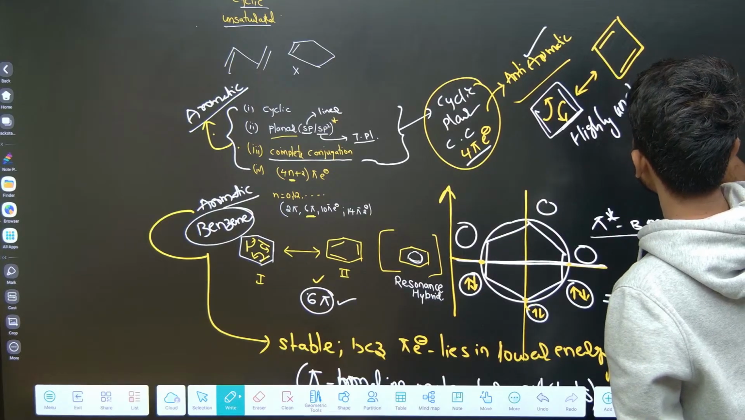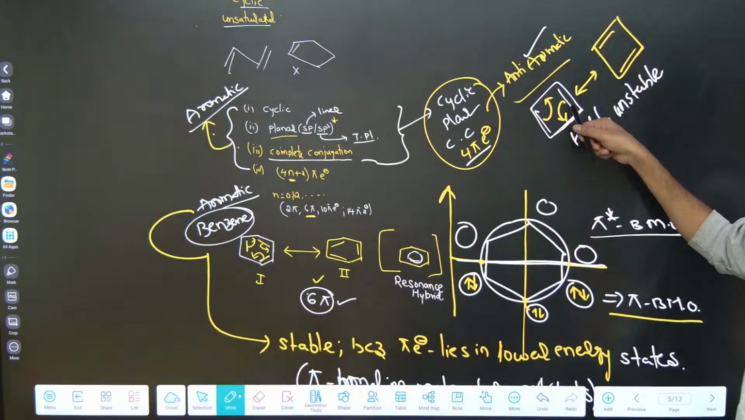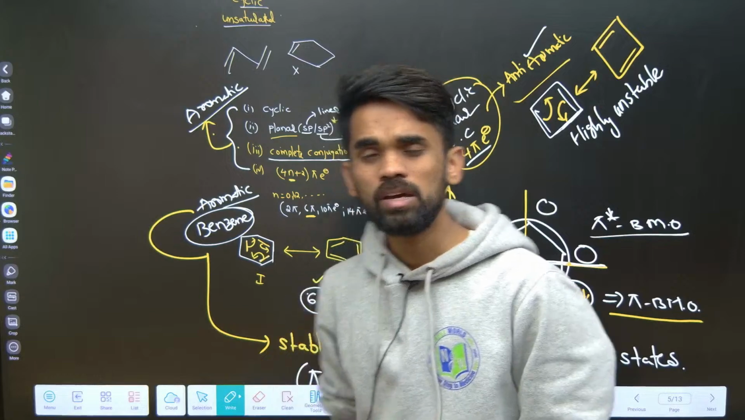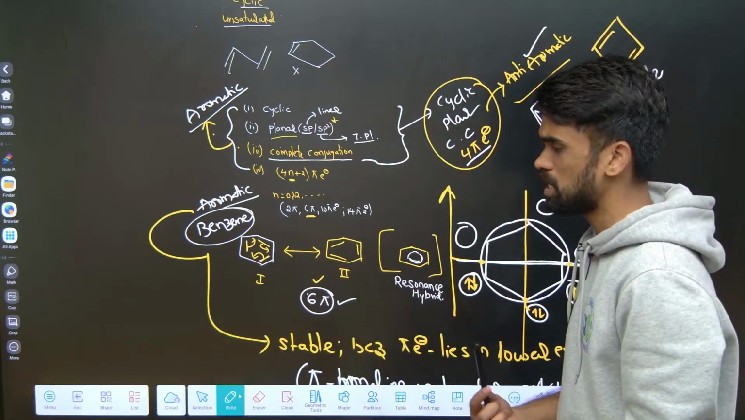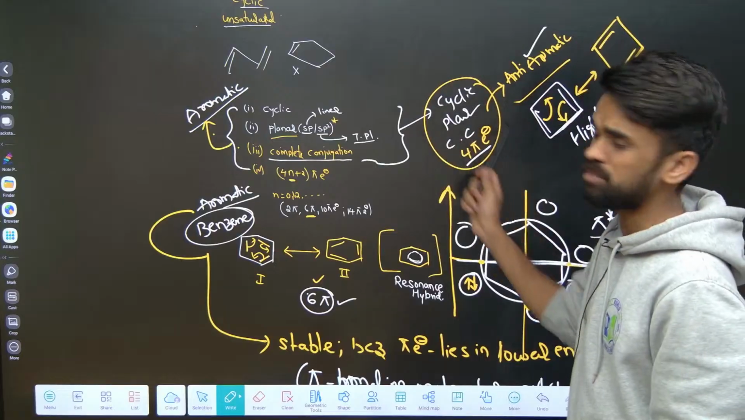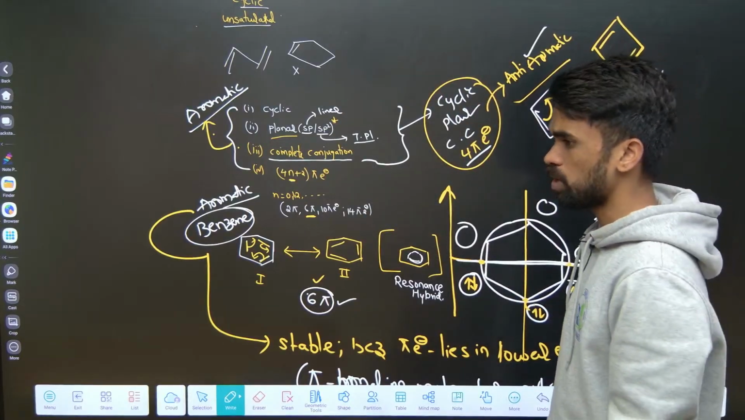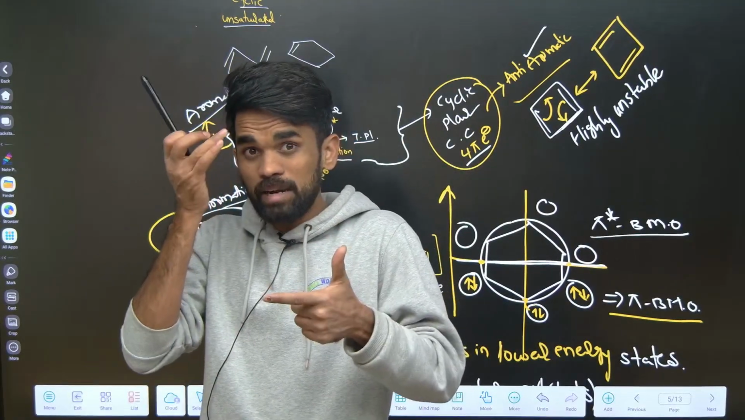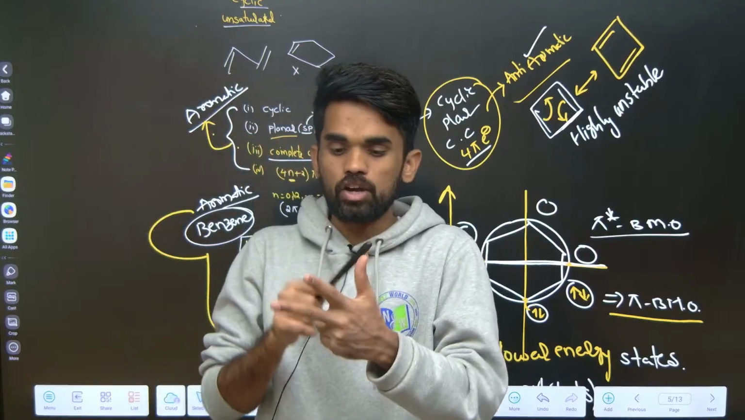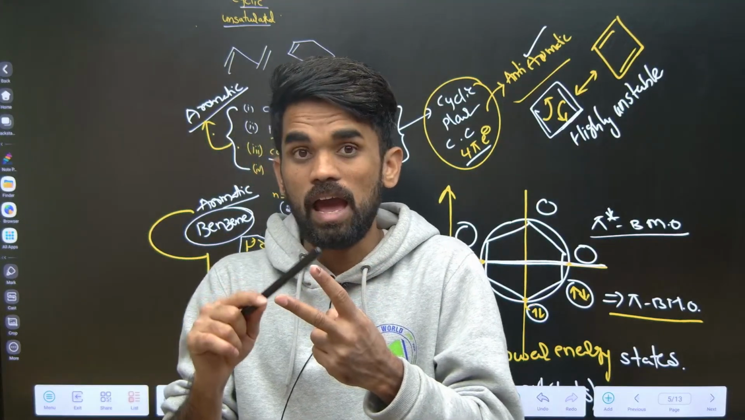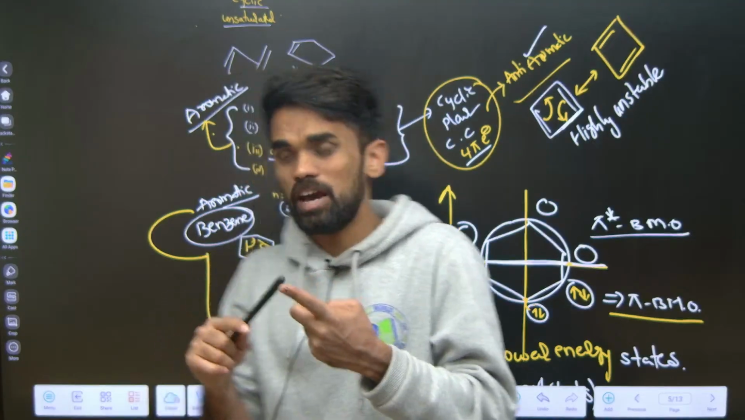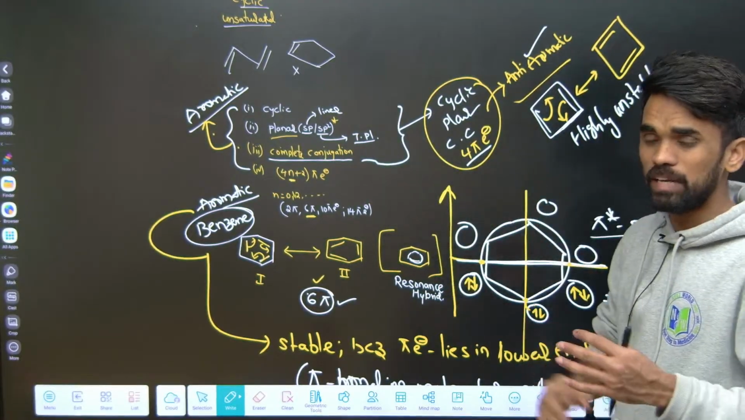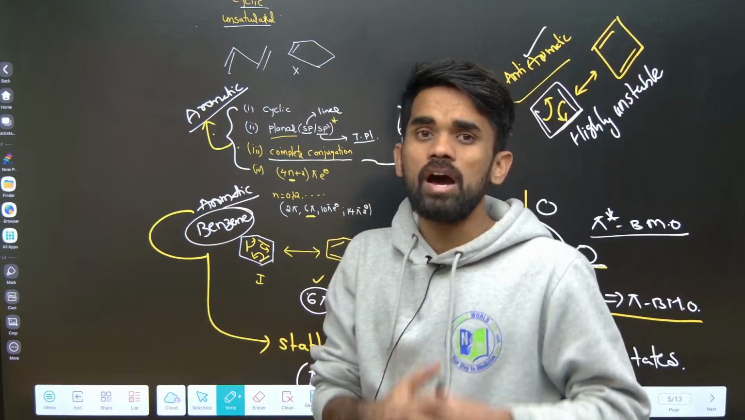What is the reason for their instability? Because the pi electrons go to higher energy levels. Due to the electrons present in higher energy levels, those are unstable or less stable when we compare with the aromatic compounds. So now you got 3 things: aromatic, anti-aromatic, non-aromatic. Anti is different, non is different. Anti-aromatic means it should obey this rule. If any of these rules are not obeyed, then we can say that compound is a non-aromatic compound.